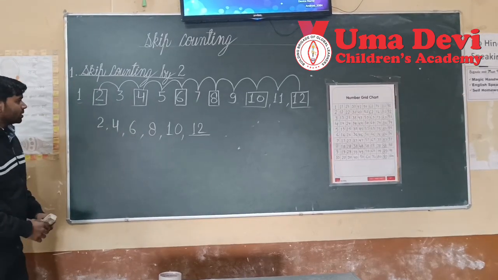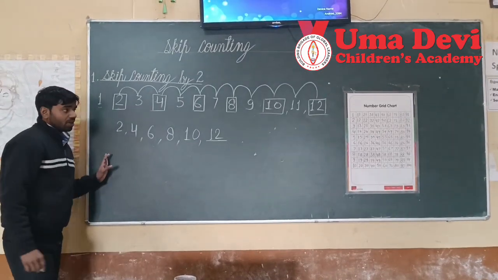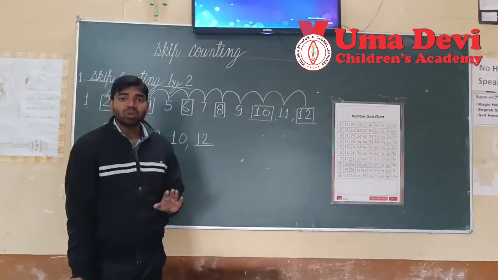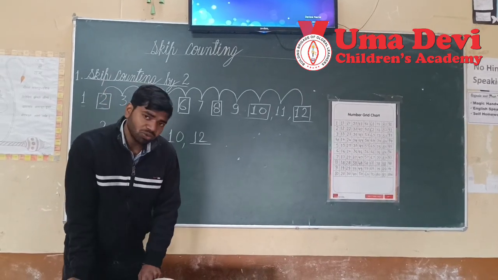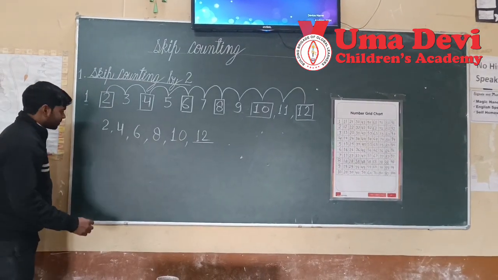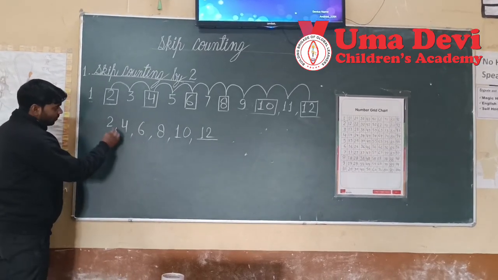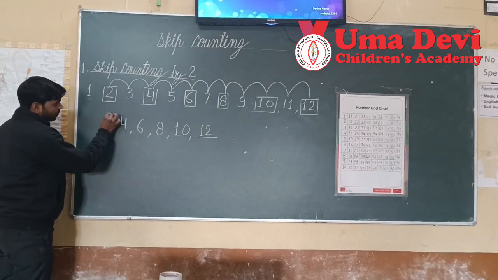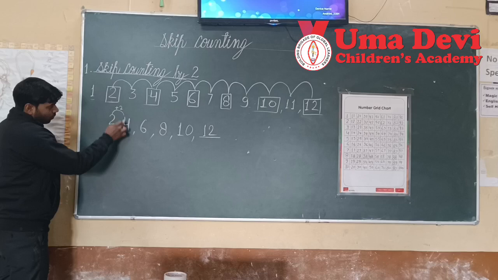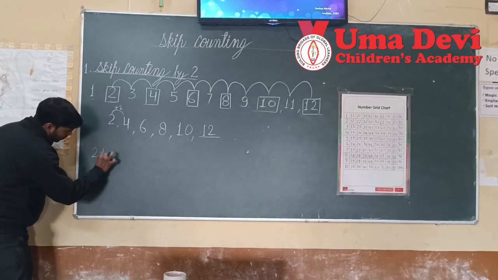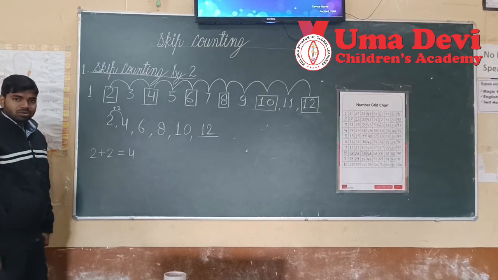Okay, this is done. And one more thing we can do here. You also know how to add numbers, right? Yes or no? I think you know. So look here. In skip counting by 2, if we add 2 to this 2, what will we get? 2 plus 2, what will come? 4.